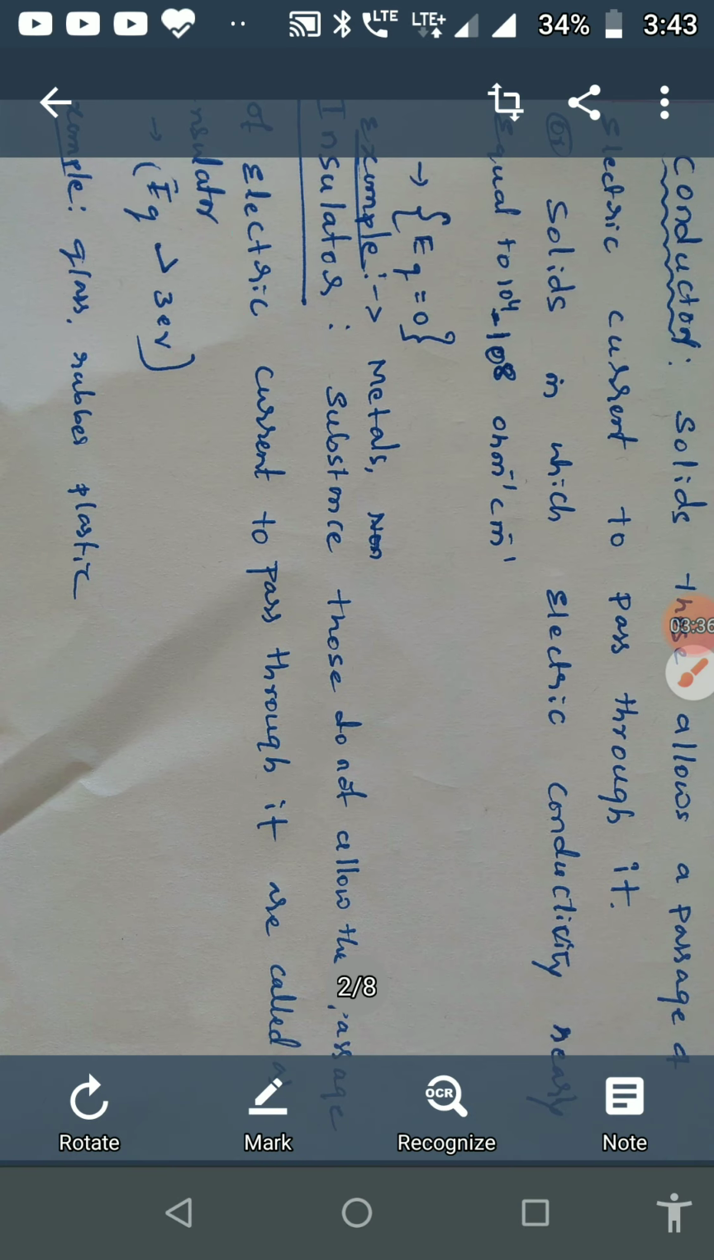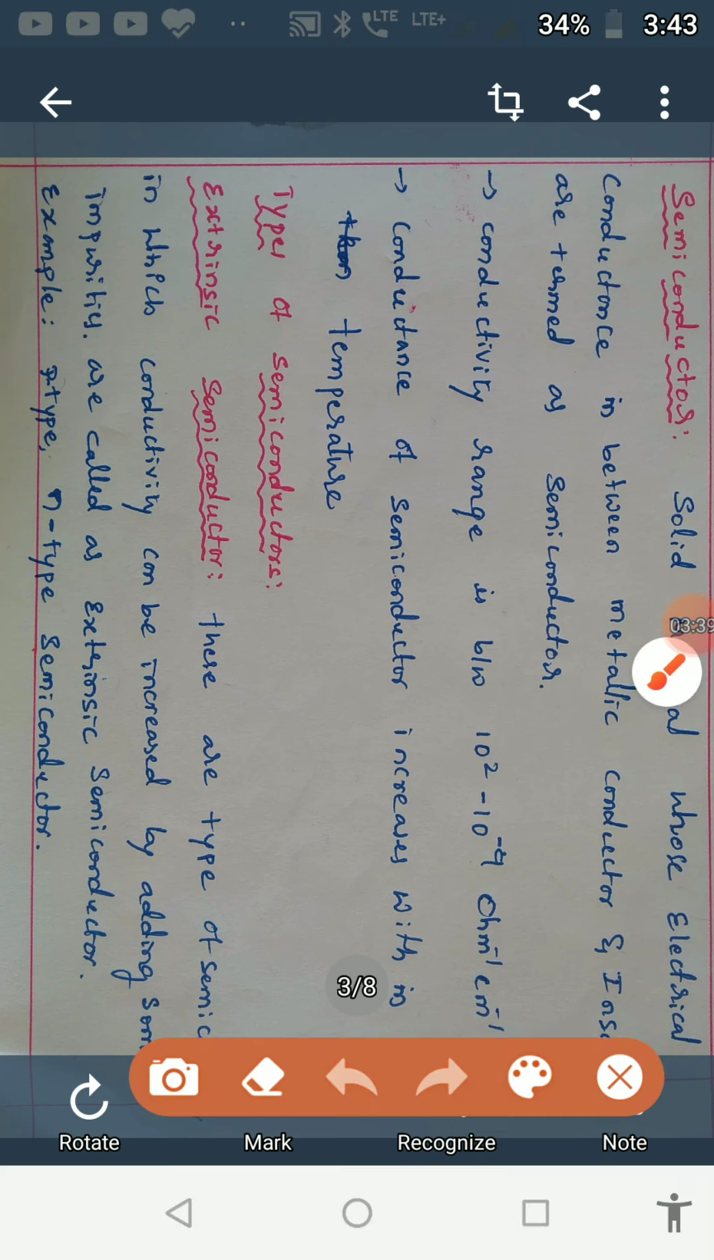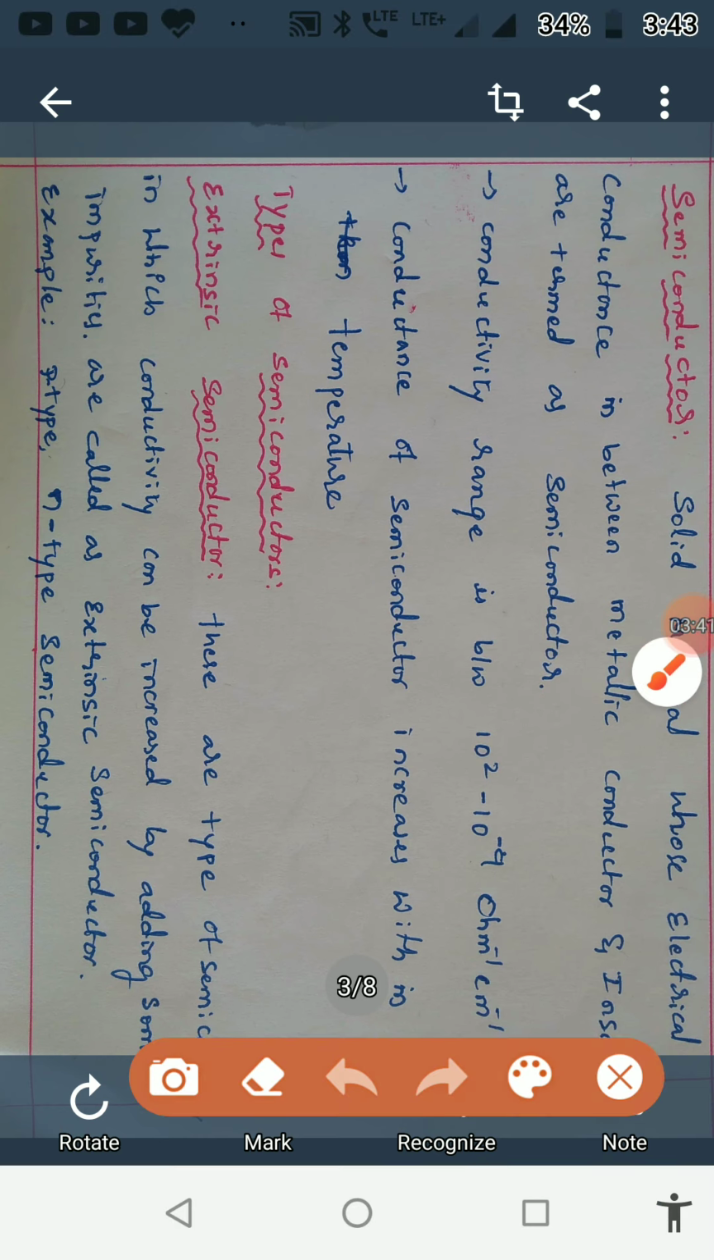Next, we shall move on to a very important concept, that is semiconductors. The literal definition of semiconductors is that they are solid materials whose electrical conductivity lies between the conductors and insulators. The conductivity range of a semiconductor is between 10 to the power of 2 to 10 to the power of minus 9 per ohm per centimeter.